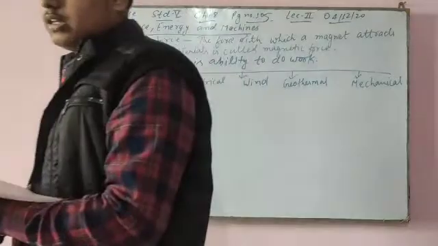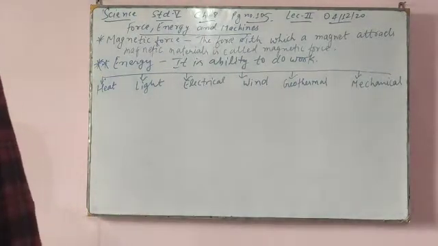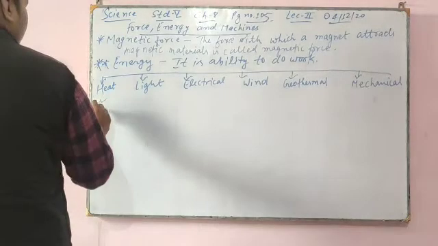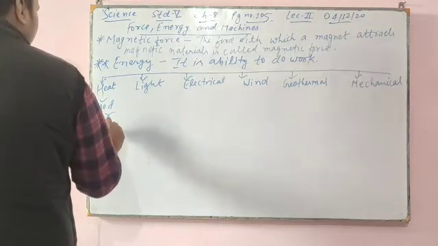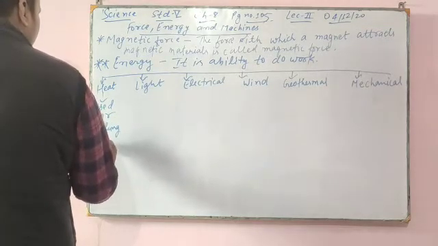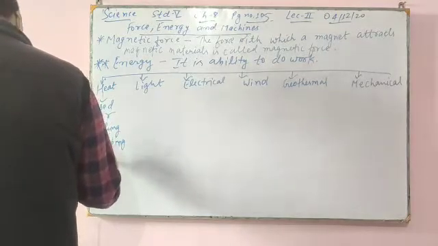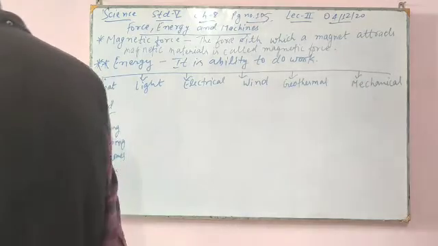Heat energy is used for things such as cooking and keeping our homes warm. So this is heat energy.